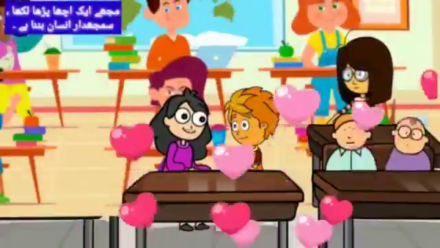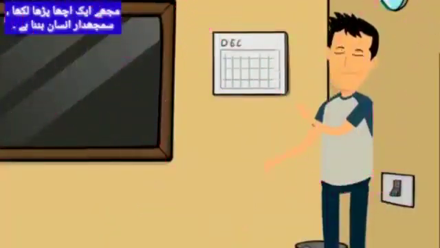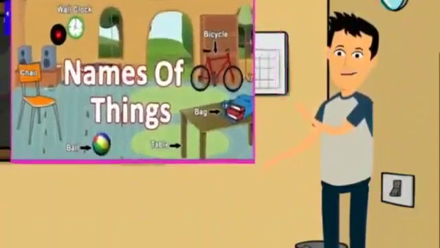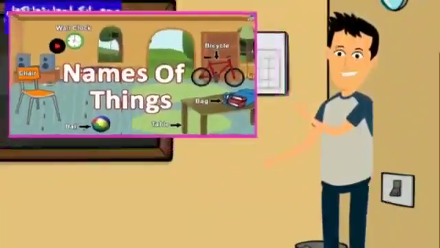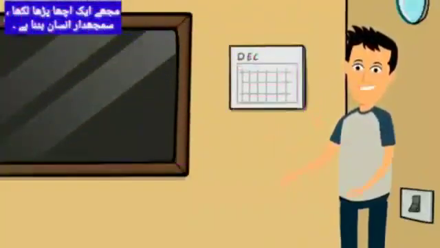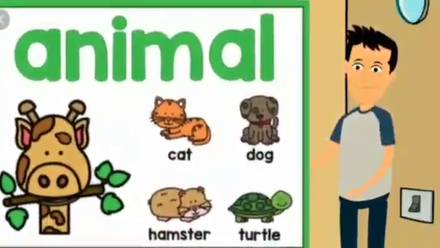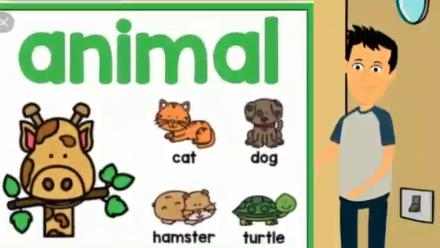Yes, sir. The Taj Mahal and the Red Fort is a name of place. Yes, correct. Now we take another example of the name of things here: the wall clock, ball, chair, table, bag and bicycle. Now here animals like cat, dog, hamster, turtle and giraffe and so on.